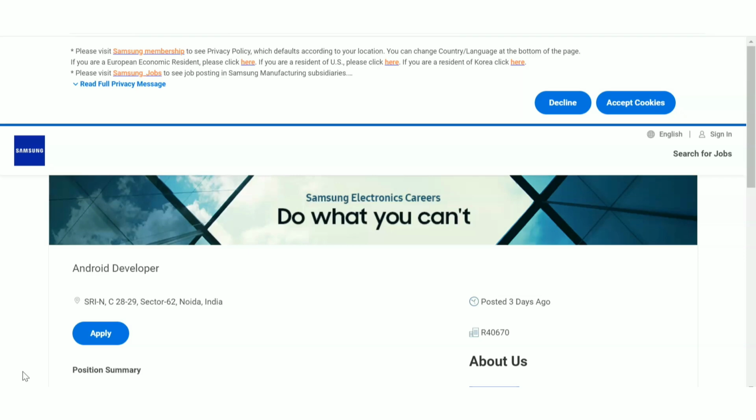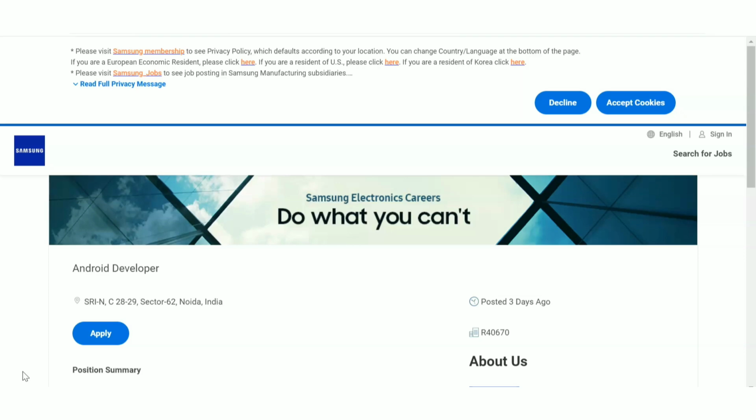So the recruitment update is from Samsung, and we know that all the software companies and all the IT companies are nowadays giving work from home jobs. Due to this COVID situation, here also, if you are joining, you will be doing the job work from home itself. But after the COVID has settled down, you may have to relocate to the location.